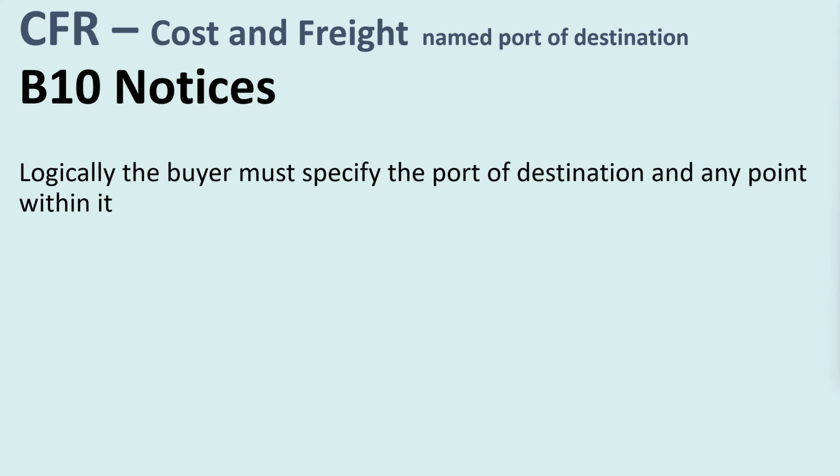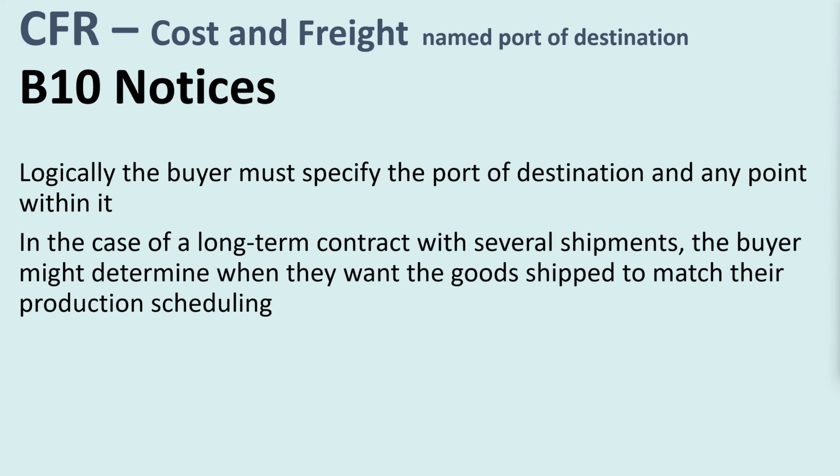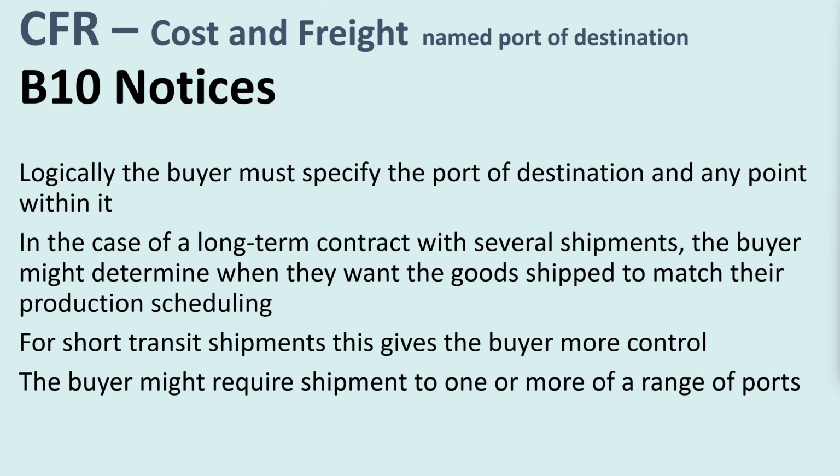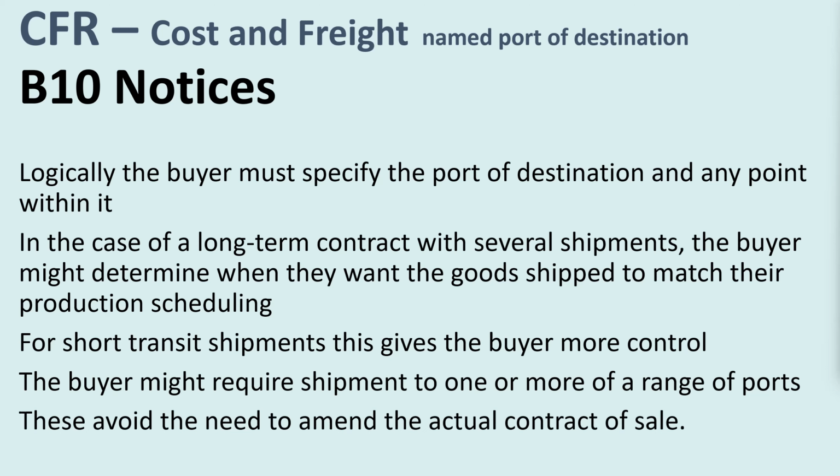Logically, the buyer must specify the port of destination and any point within it. In the case of a long-term contract with several shipments, the buyer might determine when they want the goods shipped to match their production scheduling. And for short transit shipments, this gives the buyer more control. The buyer might require shipment to one or more of a range of ports. All of these avoid the need to amend the actual contract of sale.